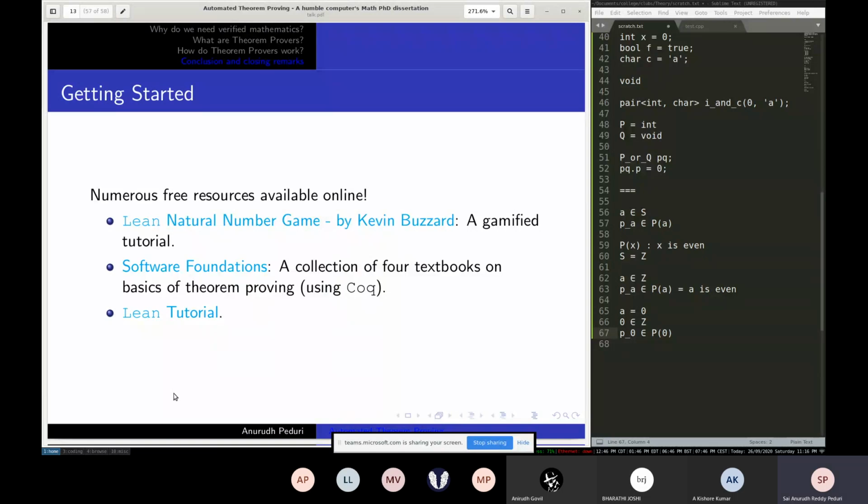But here, you're just trusting one single system, one well implemented, mostly open source system that everybody has access to read. So anybody can verify at any point if you feel like it's wrong. And as long as the core kernel of your prover is correct, you can be sure that whatever you've produced on top of it is correct. And let's say something turns out to be wrong. There was a bug. You fix the bug and you instantly see what all breaks. You try to compile all the proofs that everyone has written so far, and you will see that a lot of them are now not getting accepted. And you know what all proofs have to be rewritten.